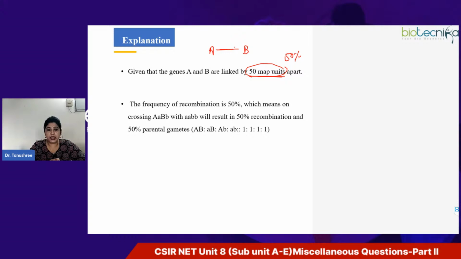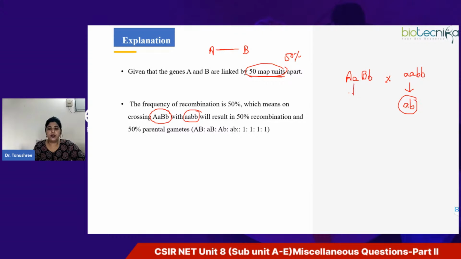So the frequency of recombination is 50%. If you are performing a test cross, a cross of a double heterozygous with a homozygous recessive parent, you know that the gametes formed by the double homozygous recessive parent will be of one type only, right?